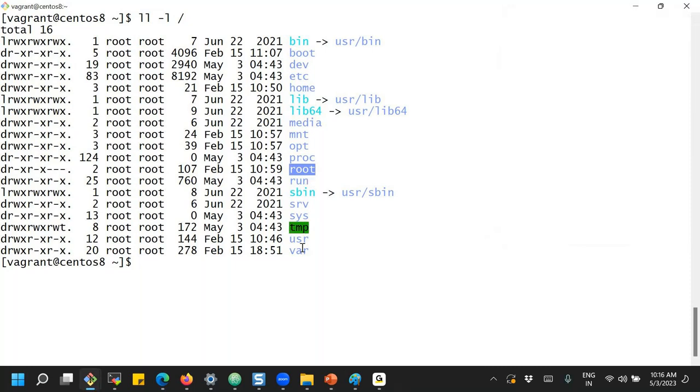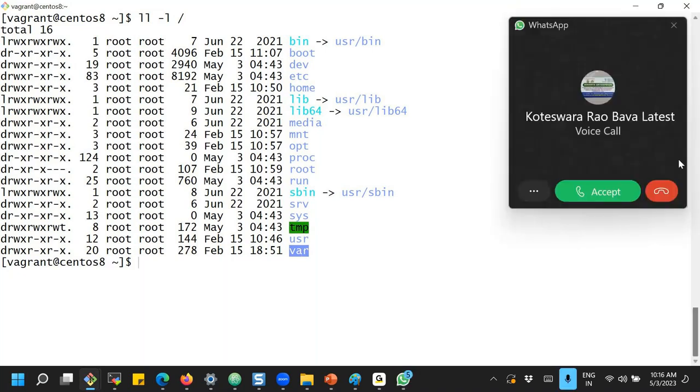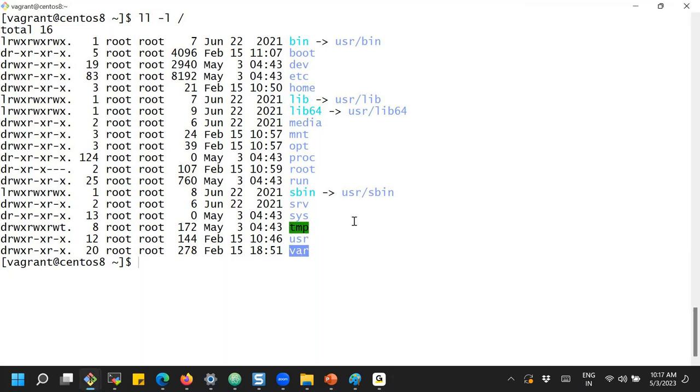And finally, if you observe here, var log holds runtime files you can access, and user share binaries you can see here in the user section. Now this is the overall high-level directory structure.